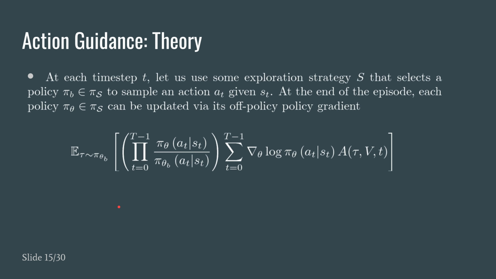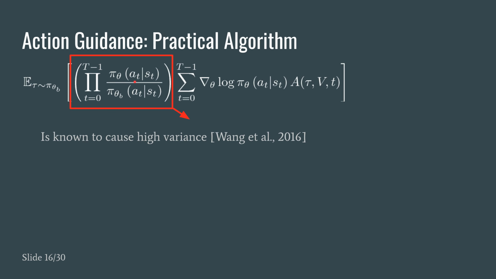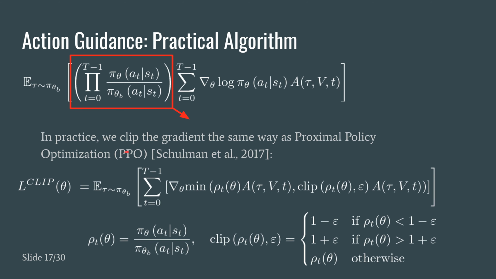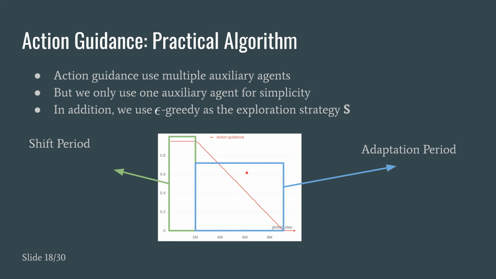At each time step t, during the rollouts, we use some exploration strategy to select a policy pi b from pi s. A pi b is also known as a behavior policy to sample an action. And when the episode ends, each policy in pi s, including the policy for the main agent and the auxiliary agents, can be updated via its off-policy policy gradient, which is this term right here. However, this term is known to cause high variance, so in practice, we clip it the same way as proximal policy optimization, PPO.